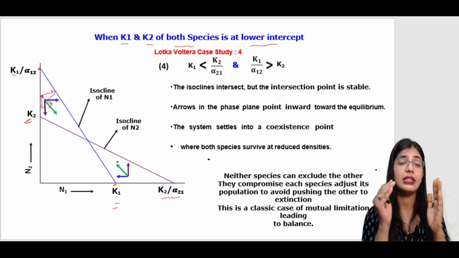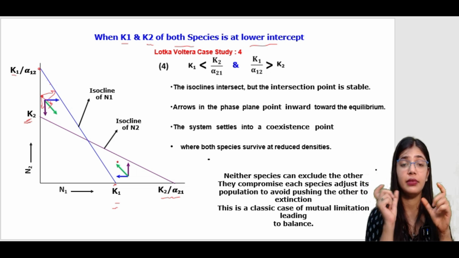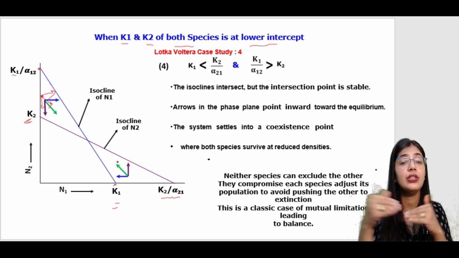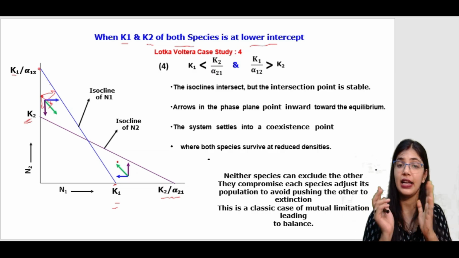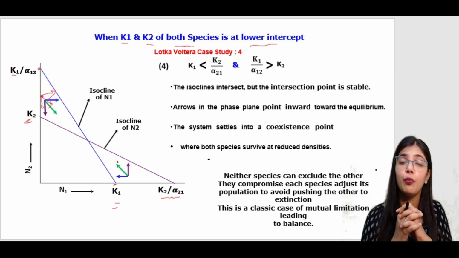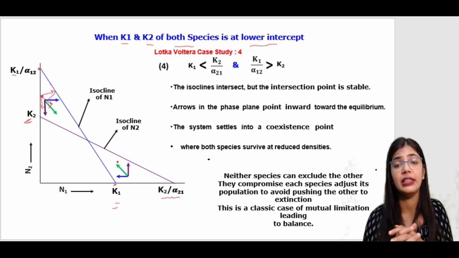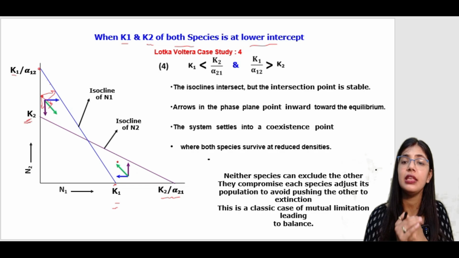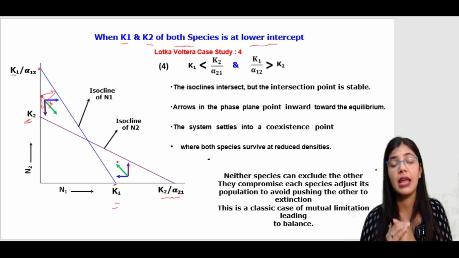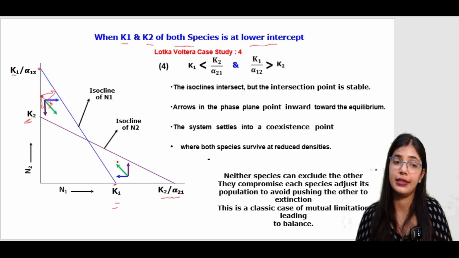So you can see the intercept, the resultant which is present, it is facing towards each other. That means it is indicating that both the species are at lower intercept, or we can tell that they are weak. So in this condition what happens, they can show the stable coexistence.